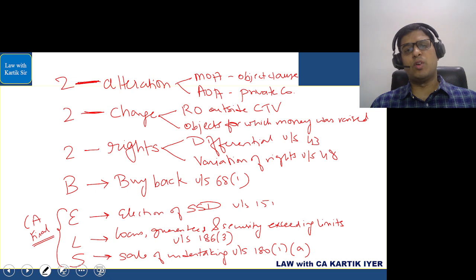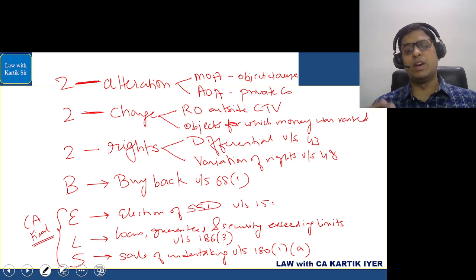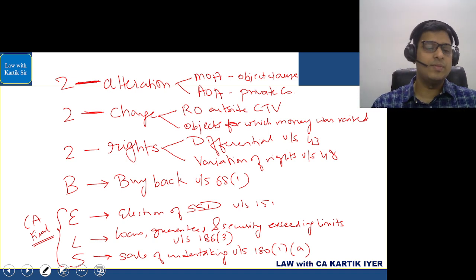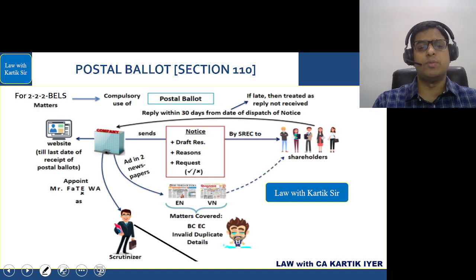Differential rights under section number 43, variation of rights under section number 48, buyback under section number 68, subsection number 1, election of a director under section number 151, loans, guarantee and security exceeding the limits of section number 186, subsection number 3, and sale of undertaking, if a decision is to be taken under section number 180, subsection number 1, clause A. That is basically covered in this part. For these matters, we will be conducting something called a postal ballot.